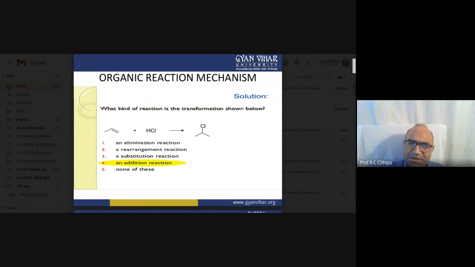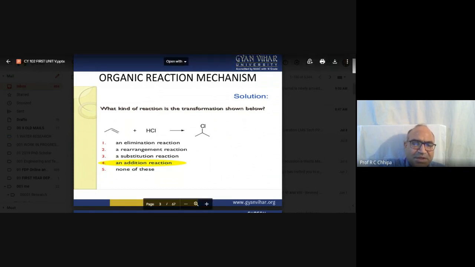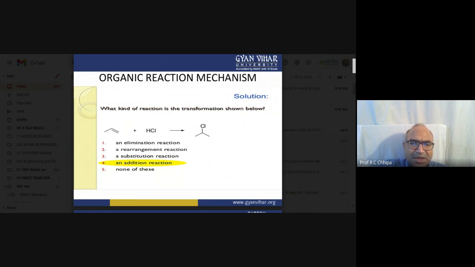So we have to see what kind of reaction transformation is shown below. The simple thing: hydrogen and chlorine. Here hydrogen chloride adds to propylene, a three carbon atom unsaturated hydrocarbon, CH3-CH=CH2. Here is the basic fundamental of sp3 and sp2 hybridization.